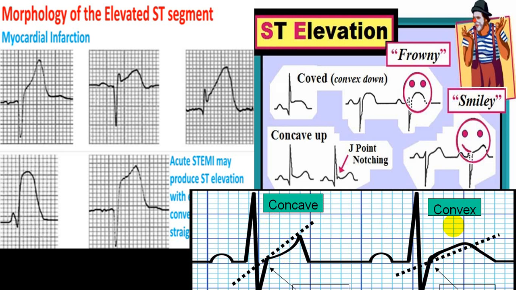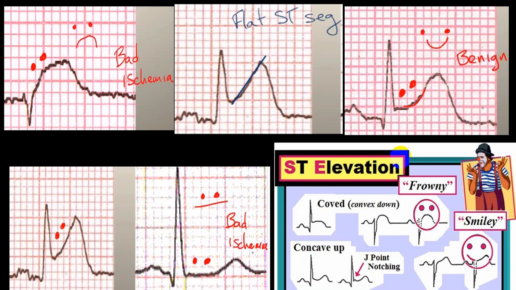That is, we call STEMI. So whenever it is convex or flat, it is a bad ischemia. But if it is smiley or concave, it is usually benign. So flat and convex, it is a bad ischemia.